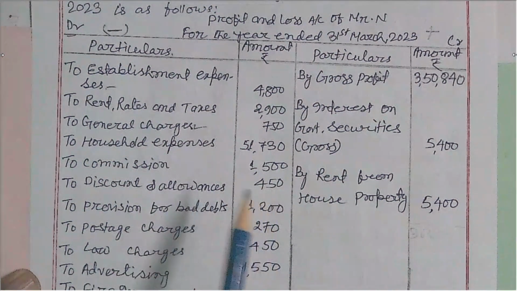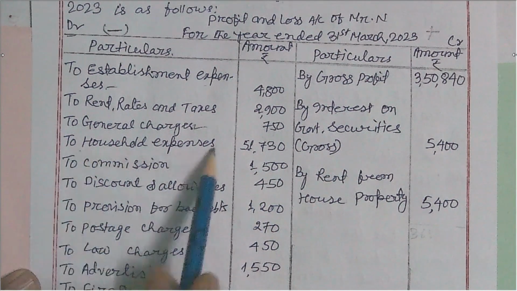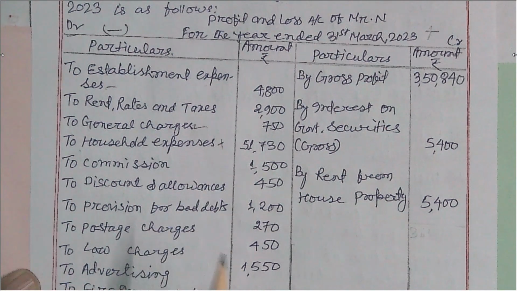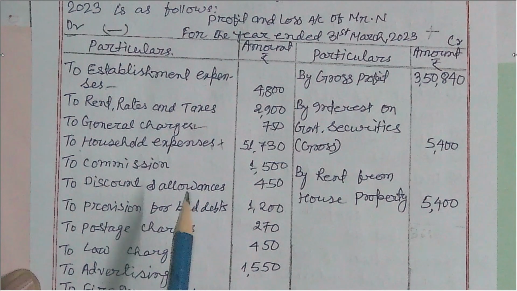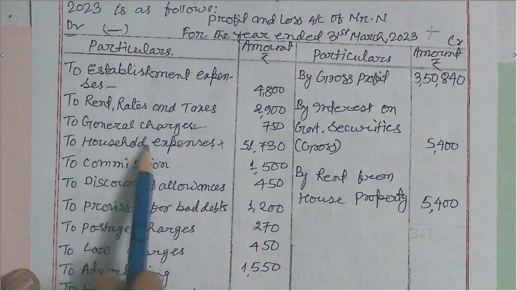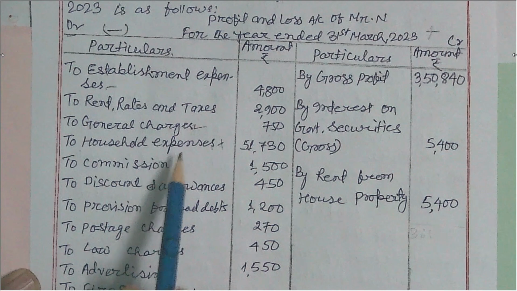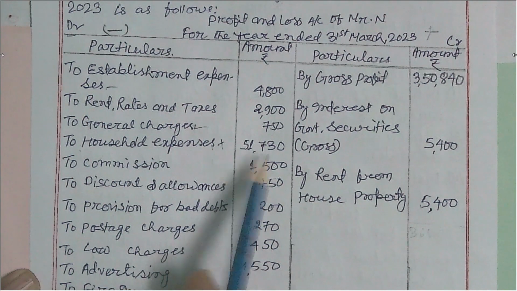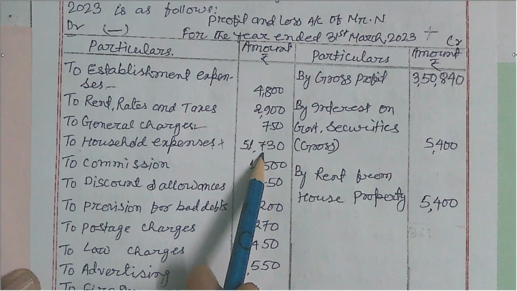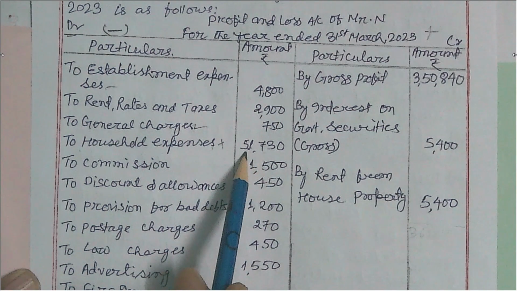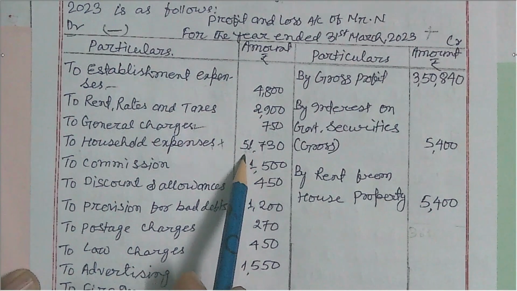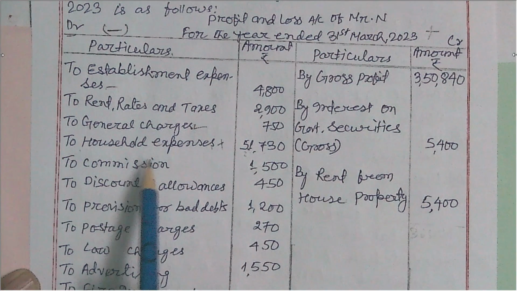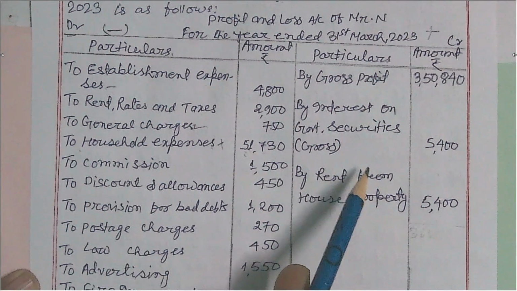General charges are business expenses. Household expenses are not business expenses. These are the personal expenses of the assessee. Personal expenses of the assessee are not allowed, but here it is debited, 51,730. This amount is not allowable. Only business expenses and business income are to be debited and credited.